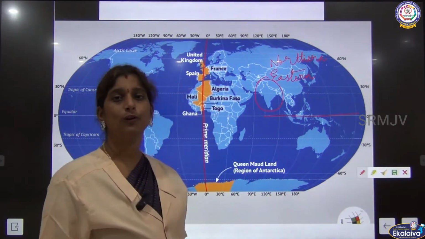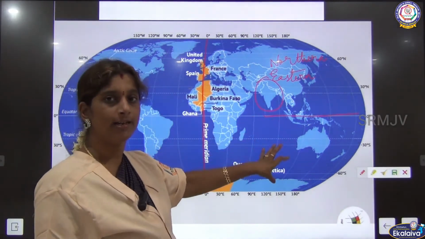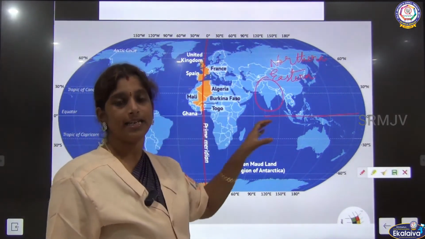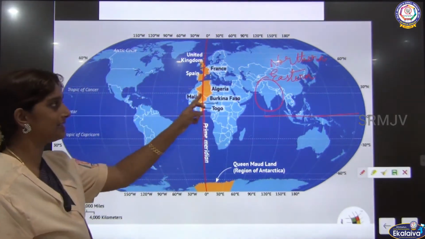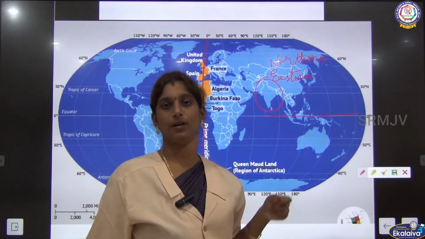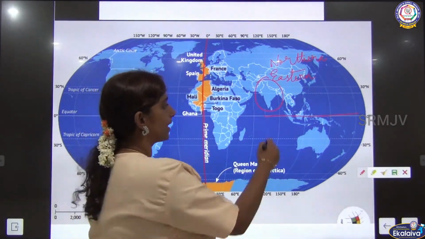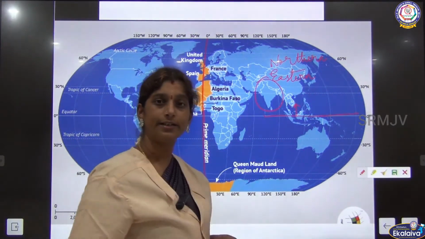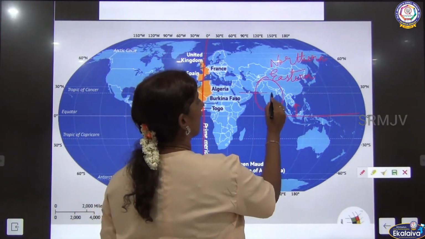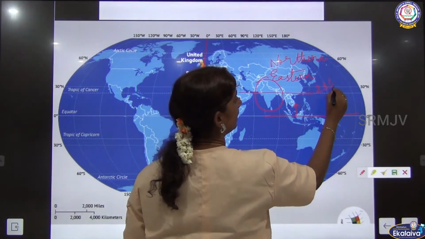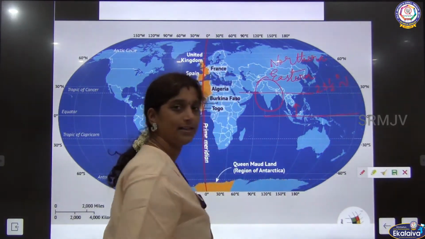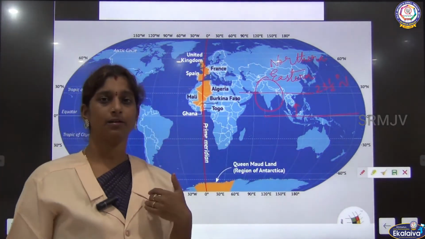So, India is located in the northern and eastern hemispheres, and the Tropic of Cancer passes through our country. We are located above the equator, and the Tropic of Cancer, which is 23.5 degrees north, passes through our country.